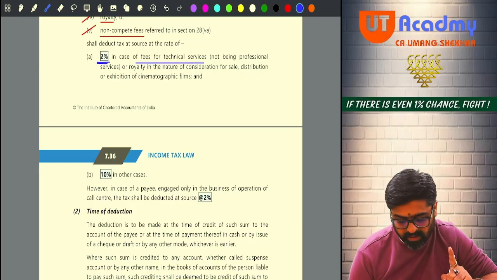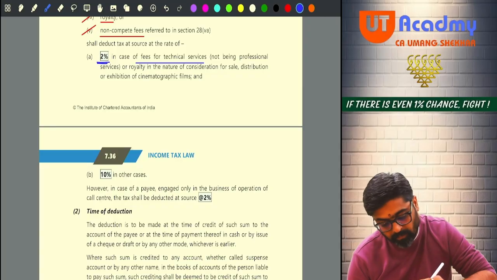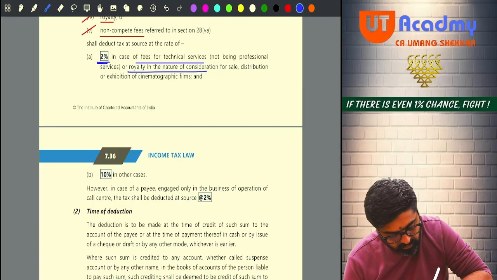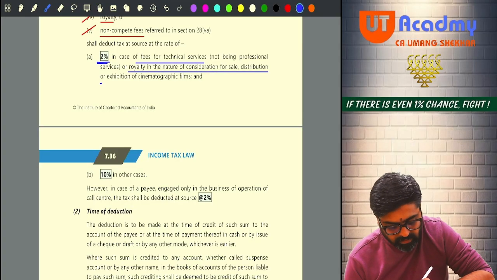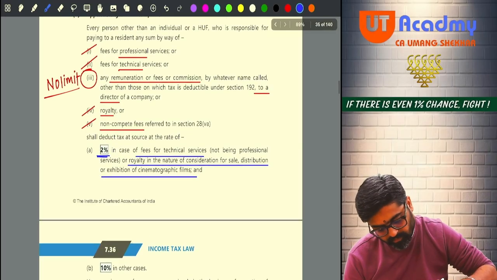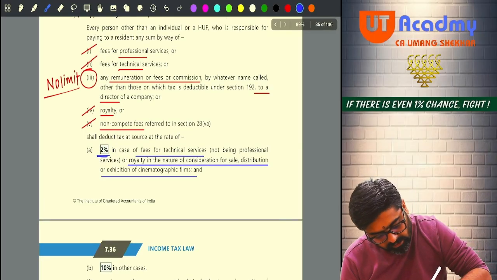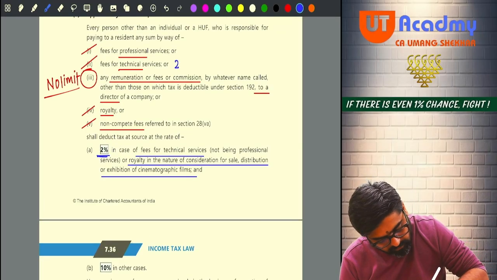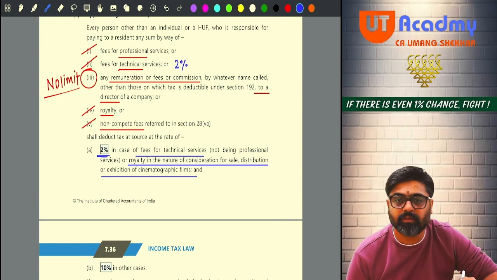Okay, not being professional services, or even for royalty in the nature of consideration for sale, distribution or exhibition of cinematographic films. Wait, now for technical services fees 2% is there.